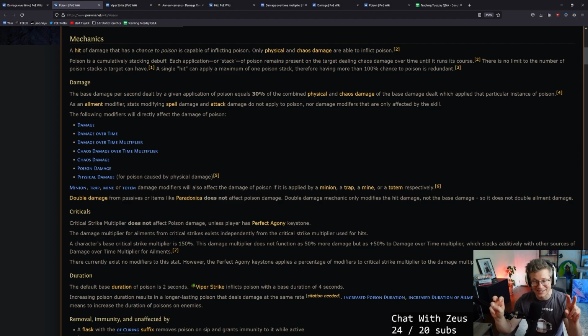A single "hit", that's why they're using quotes, right? Because this is not like an actual hit that gets calculated. A single hit can apply a maximum of 1 poison stack. Therefore, having more than 100% chance to poison is redundant. You can't have 1.2 chance to poison. The base damage per second dealt by a given application of poison equals 30% of the combined physical and chaos damage of the base damage dealt, which applied that particular instance of poison.